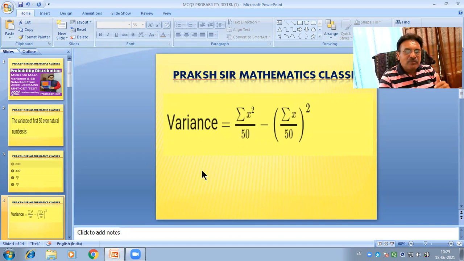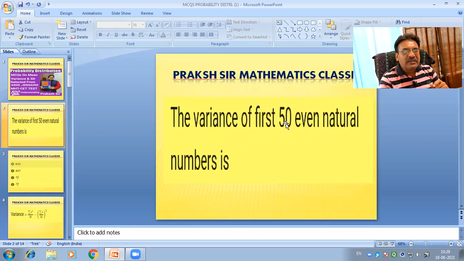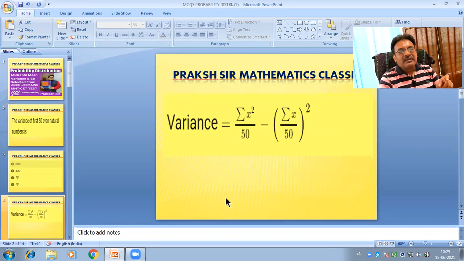Or the second formula is variance equals sigma x square upon n, where n is the total number of even natural numbers, which is given in the problem as 50. Therefore here n equals 50. So we write variance of x equals sigma x square upon n, but n equals 50, minus sigma x upon n, again n equals 50, whole square.